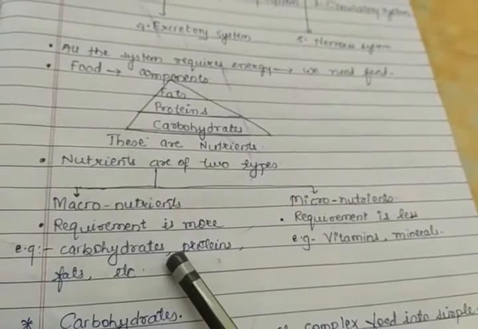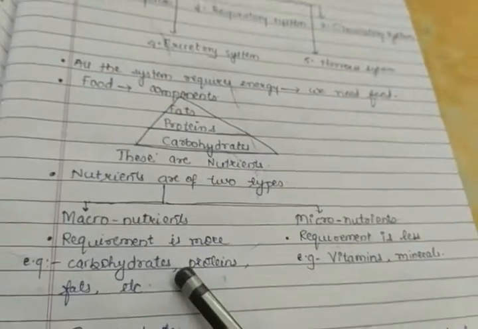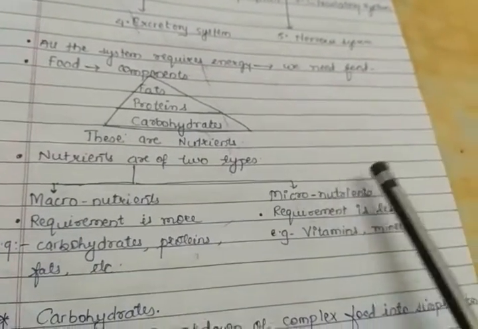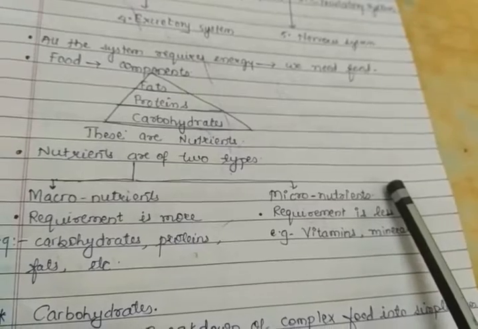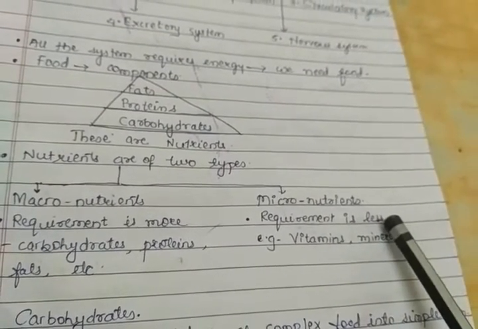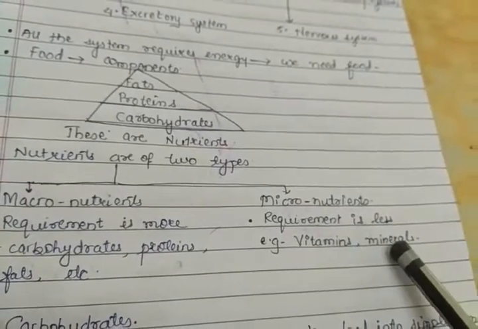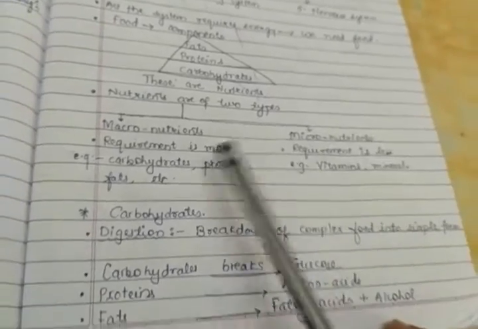For example, we eat rice, chapati. So this comes under macronutrients. Micronutrients are what? The requirement of micronutrients for the body is in less quantity. For example, vitamins and minerals.